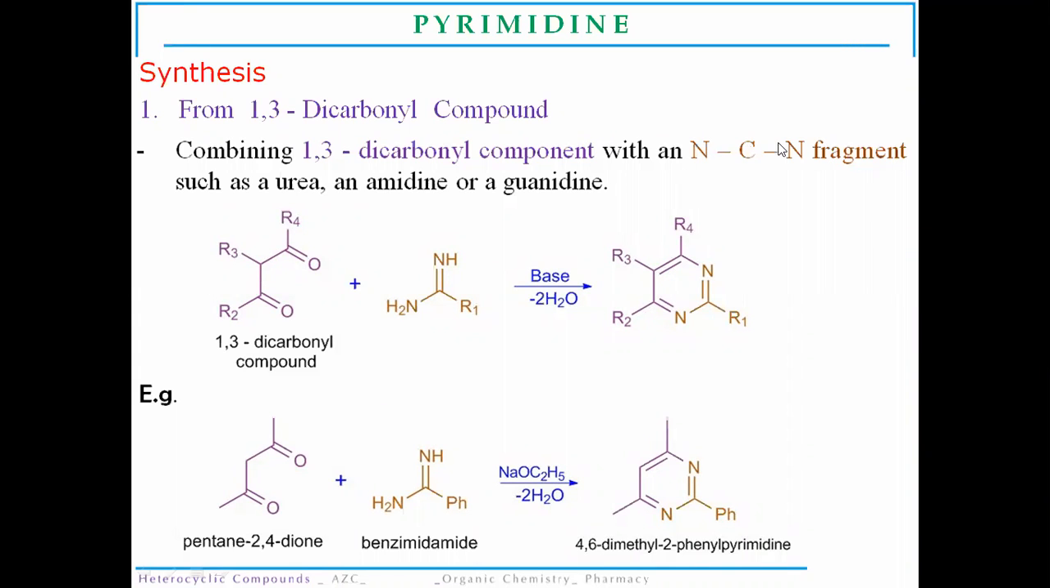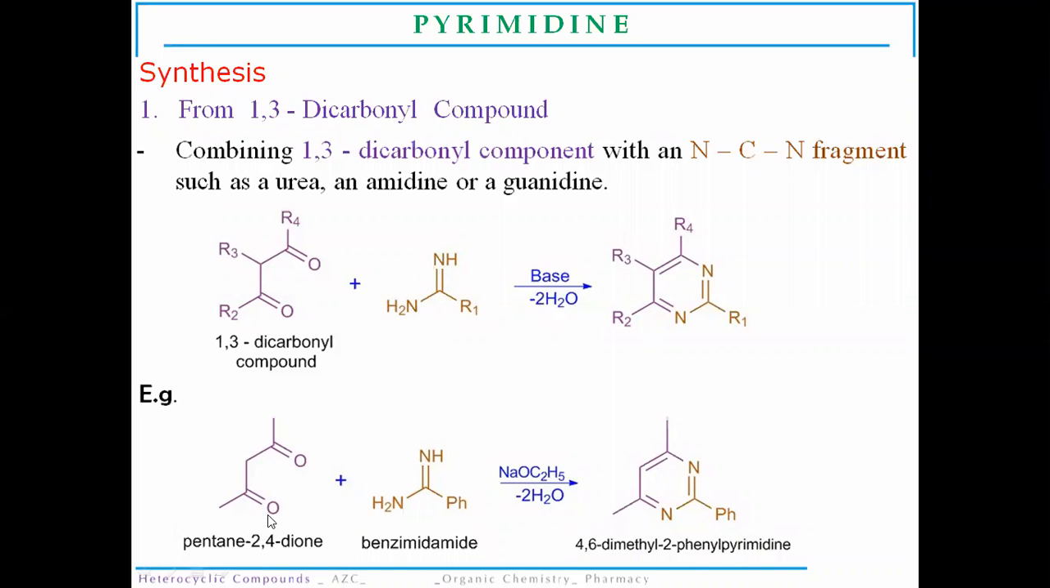That means between those two nitrogen atoms, carbon will be sandwiched. So any fragment containing an NCN type of structure, like urea, amidine, guanidine, we can use for the synthesis of the pyrimidine molecule. So when we combine this 1,3 dicarbonyl compound with this NCN fragment, that is urea, amidine or guanidine, in the presence of base, there is a removal of a water molecule, dehydration happens, and a substituted pyrimidine is formed.